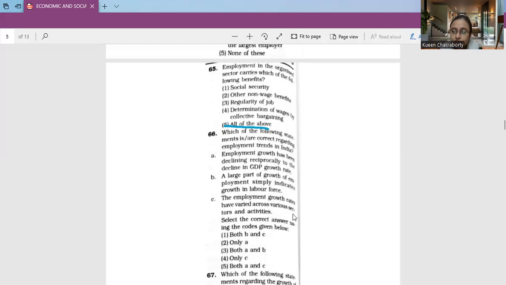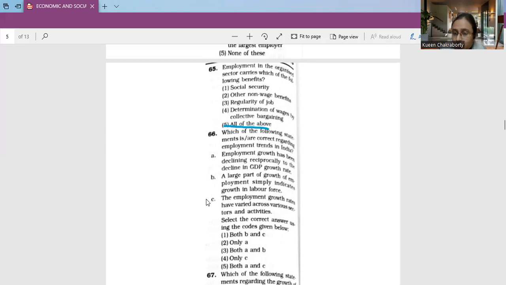Right? So here I will say A is false and B and C are correct. That is, a large part of the growth of unemployment simply indicates growth in labor force, and the employment growth rates have varied across various sectors and activities. It is actually intriguing that over the years, the decline in employment is accelerating in the rate of economic growth.